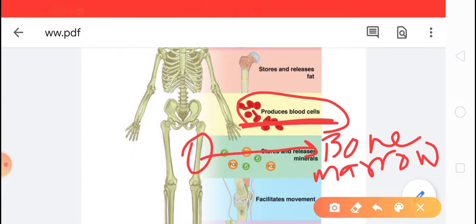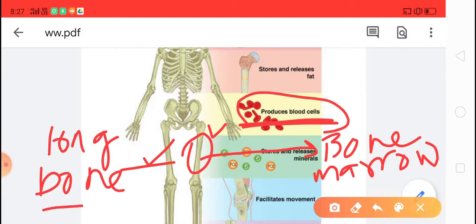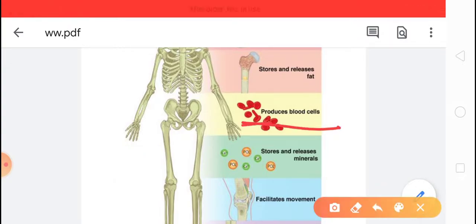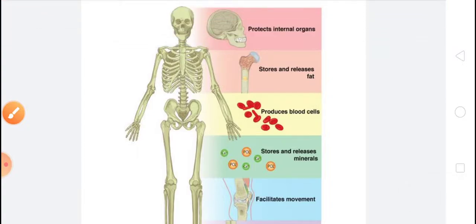Okay. The long limbs, meaning the long bones of our body, have a soft delicate substance in them, and that soft substance is called bone marrow, and this bone marrow helps to produce new red blood cells. Okay, so another function of the skeletal system is to make blood cells with the help of bone marrow. Okay, and so I hope you understood the functions of the skeleton.